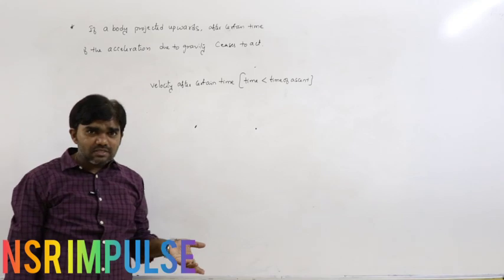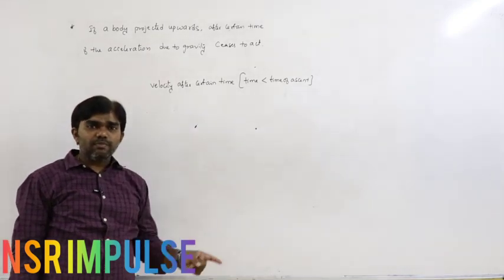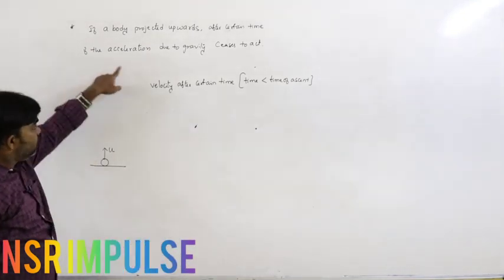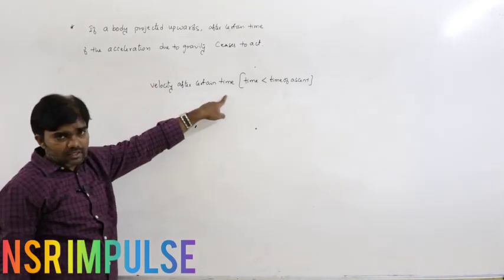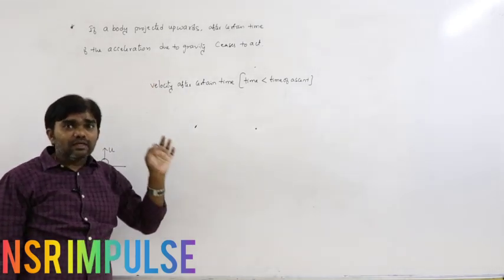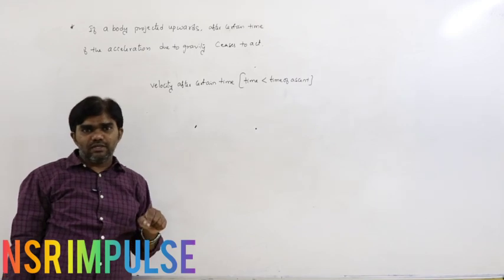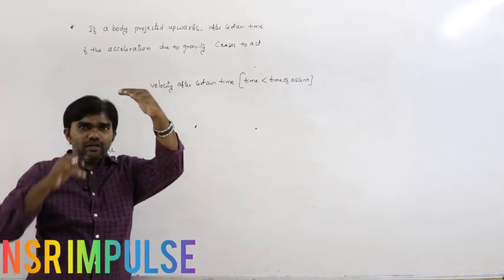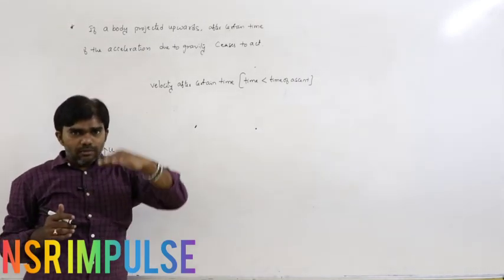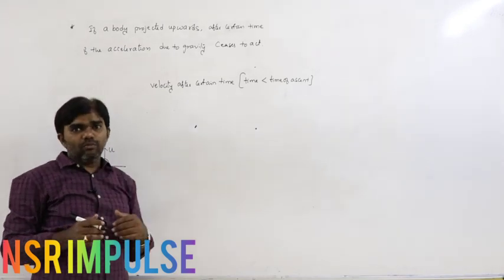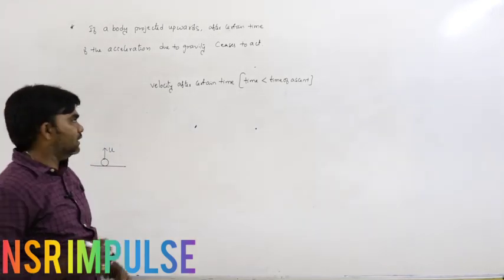Time of ascent is the time taken to reach maximum height. So the body is below the maximum height.